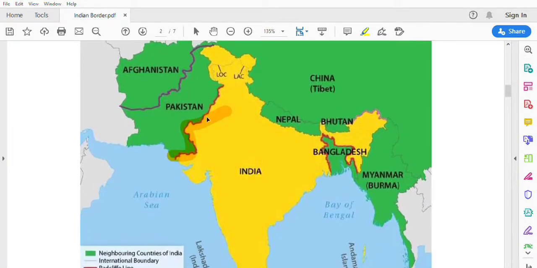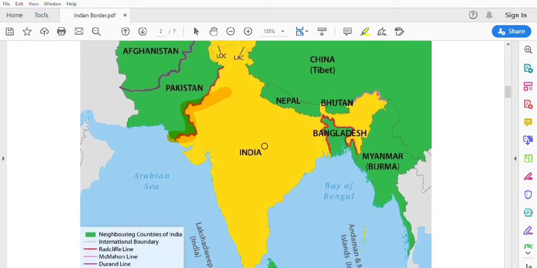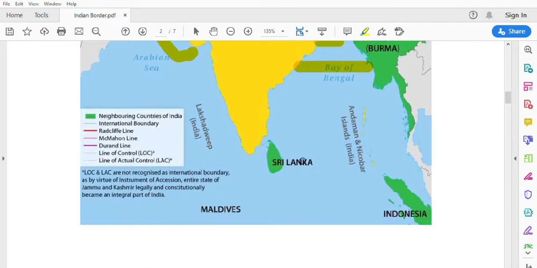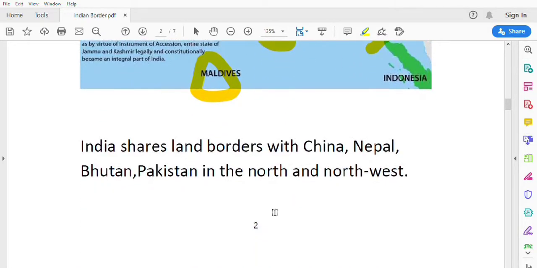In some way, Pakistan, Bangladesh, and Myanmar are connected to India by both land and waterway. So these countries come under maritime borders also. Next, Sri Lanka, Indonesia, and Maldives. These countries are maritime borders for India.